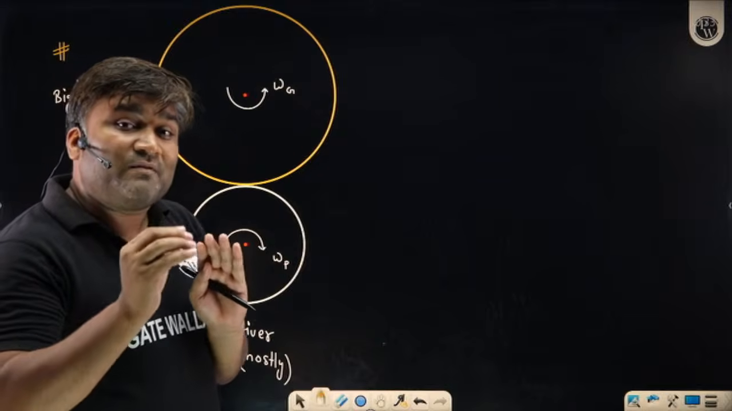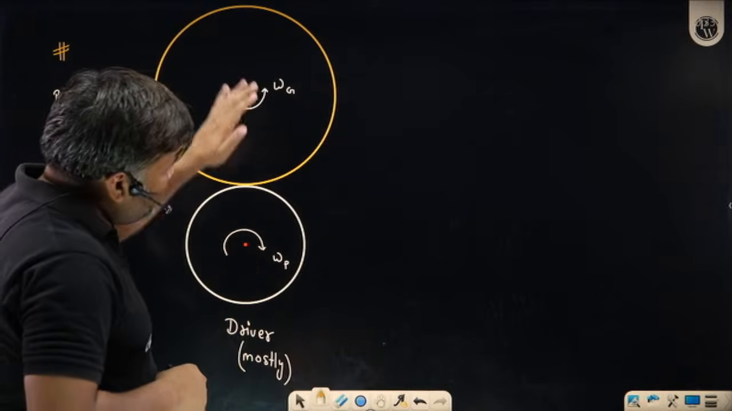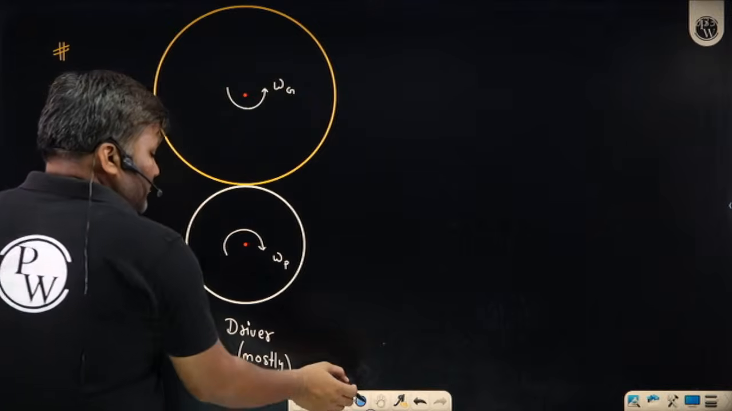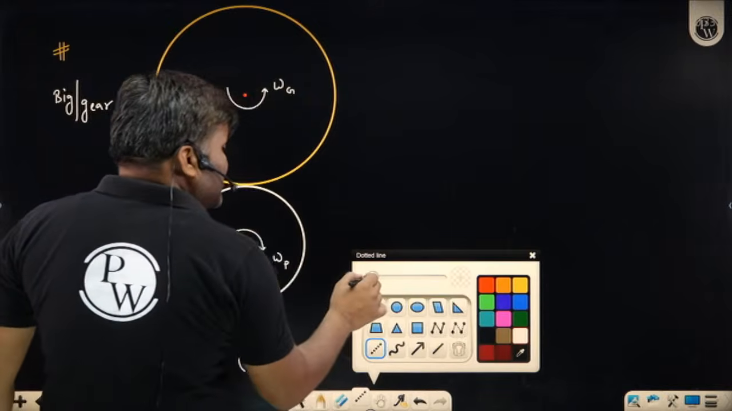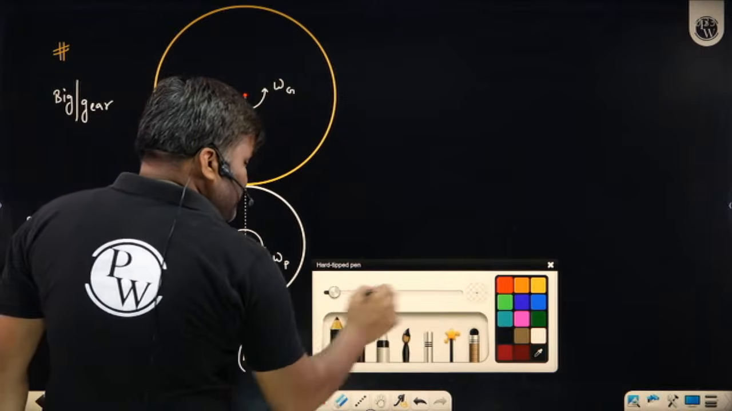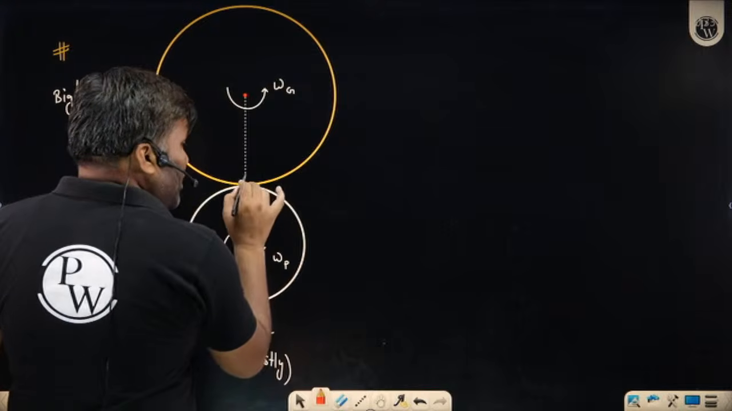The contact point will keep on moving, but the pitch circles of both gears are always going to touch at this particular point, which is called the pitch point, where the pitch circles are touching each other. It is the point which is called the pitch point. Understand this very carefully.